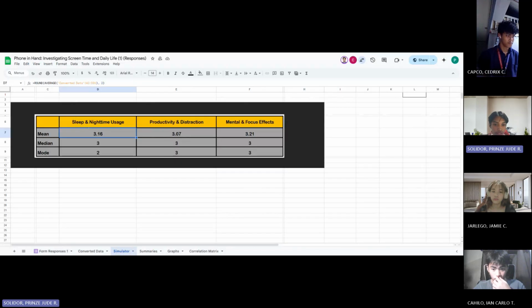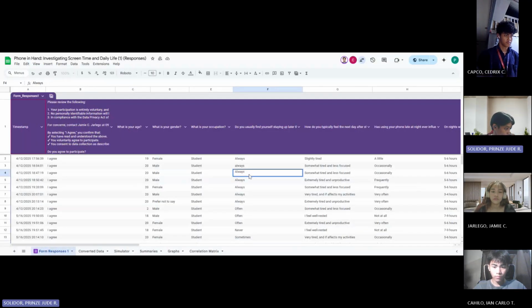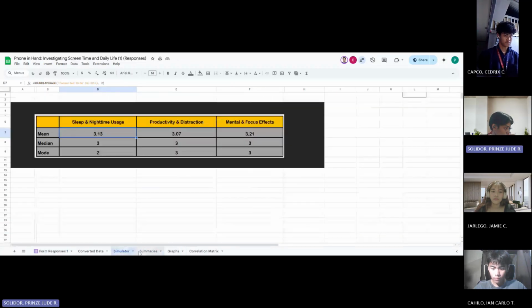Let's test this out in the sleep and nighttime usage section. Let's increase the input values to represent more frequent late night phone use and poorer sleep. As we do this, watch how the mean, median, and mode metrics shift below in this sheet. These values are calculated automatically and summarize the perceived impact in this category.